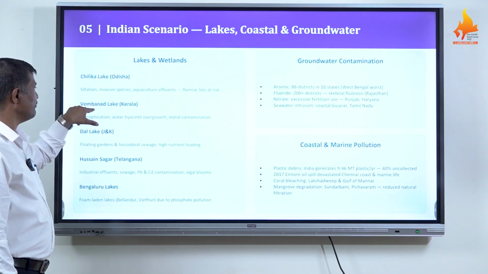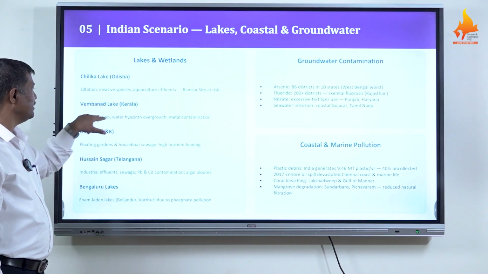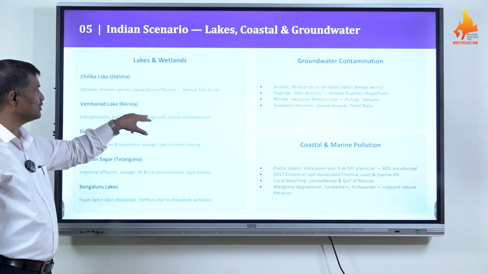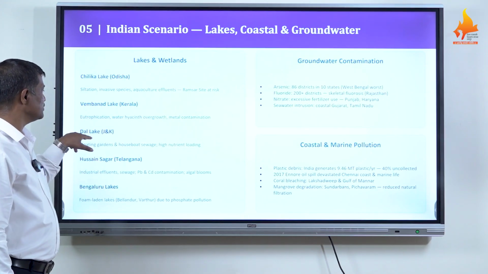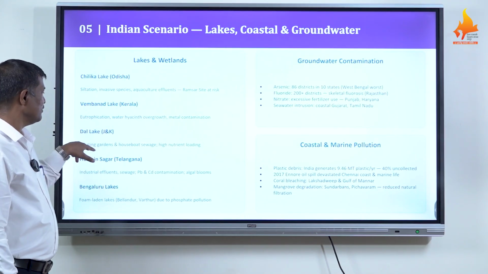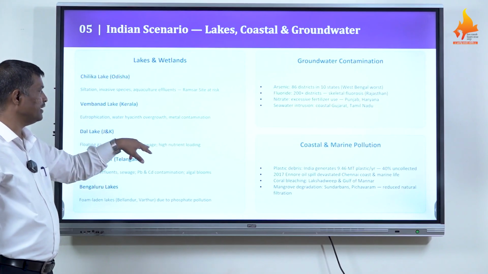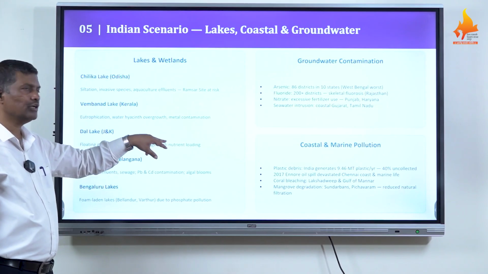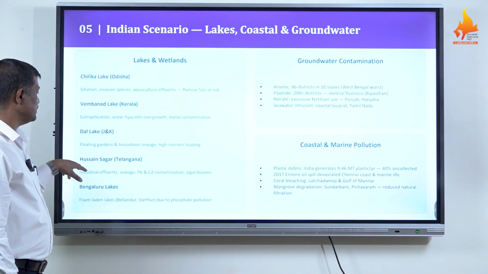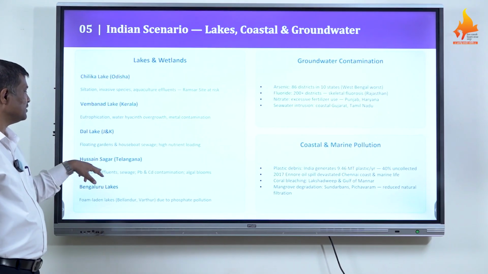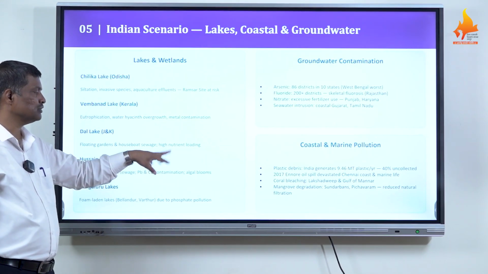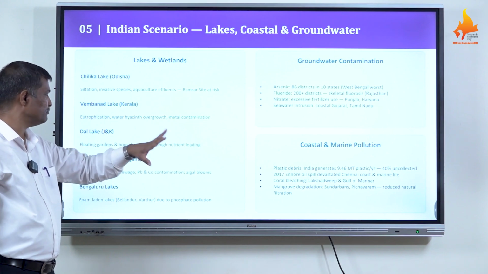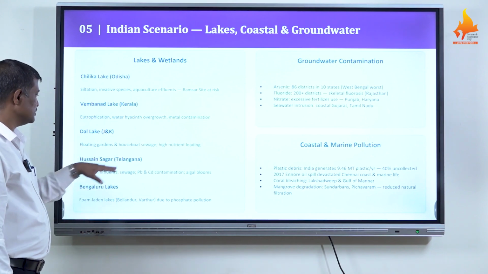In the case of Vembanad Lake, Kerala, eutrophication, water hyacinth overgrowth, and metal contamination cause heavy pollution. In Dal Lake, Jammu and Kashmir, floating gardens and houseboat sewage cause high nutrient loading and pollution. Then Hussain Sagar in Telangana, industrial effluent and sewage, lead and cadmium contamination cause heavy pollution, as well as algal blooms causing eutrophication.